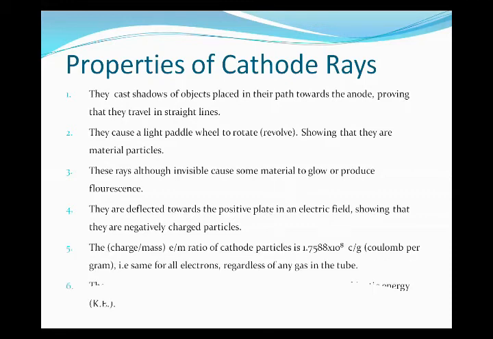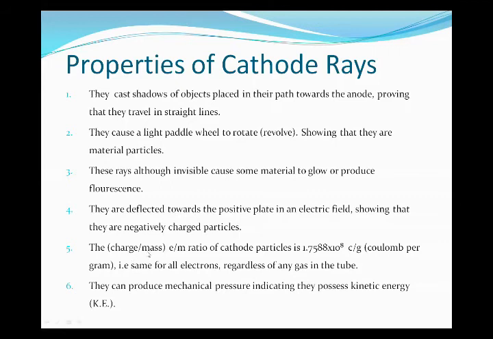Now, the charge to mass ratio, that is the e/m ratio, of cathode particles is 1.7588 × 10^8 C/g, that is, coulombs per gram. That is the same for all electrons regardless of any gas in the tube. I have also mentioned before that any type of gas can be present in the tube, and it has the same nature of electron.